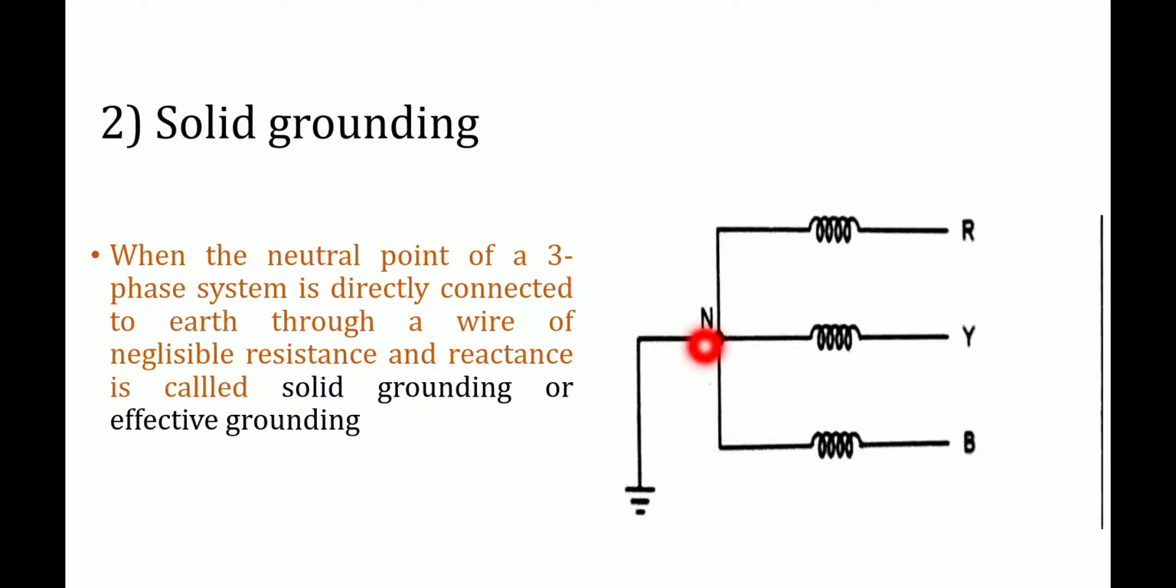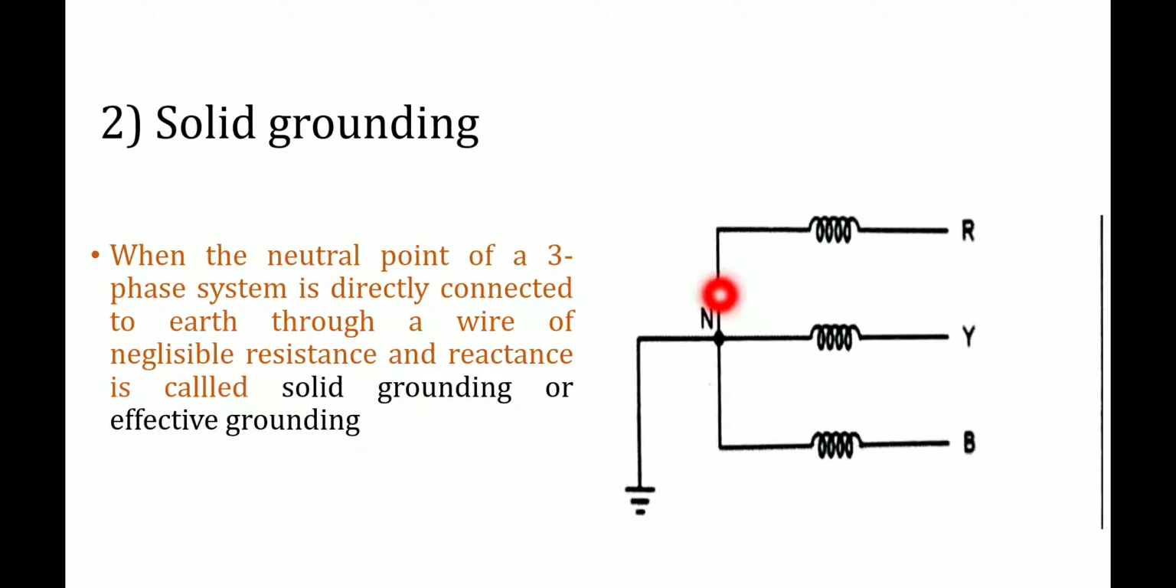Is it right? The neutral point is completely held at the earth potential under all conditions. All conditions means either a normal condition or a fault condition. Keep it in mind. The neutral will remain at the earth potential itself. Therefore, under fault condition, suppose a fault occurs on the system.